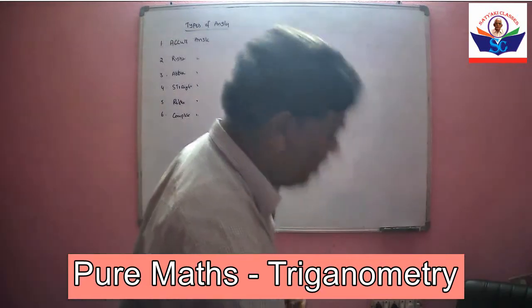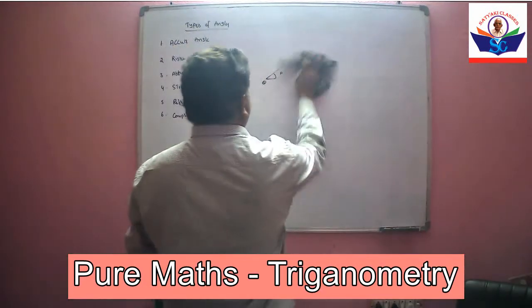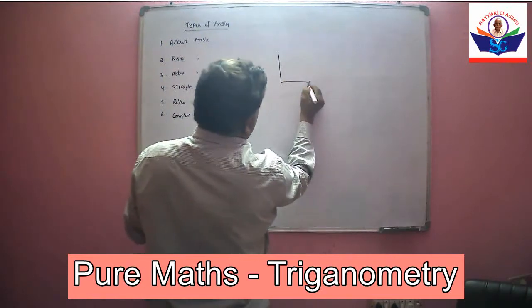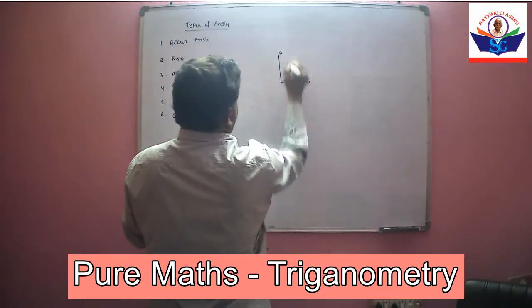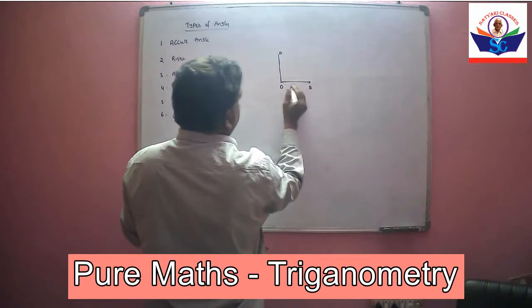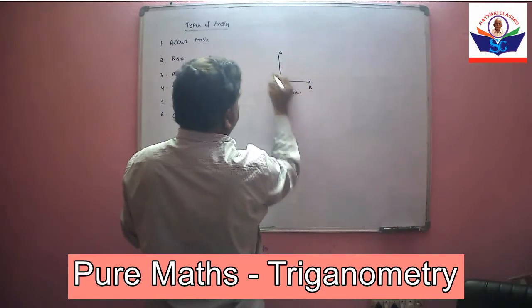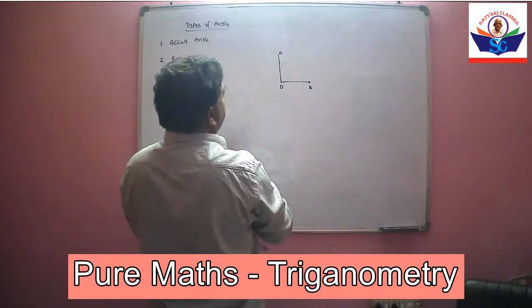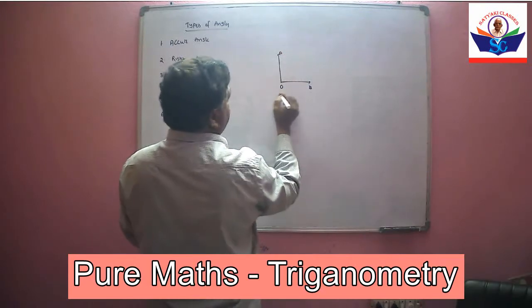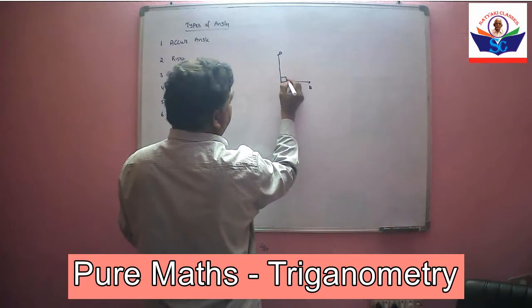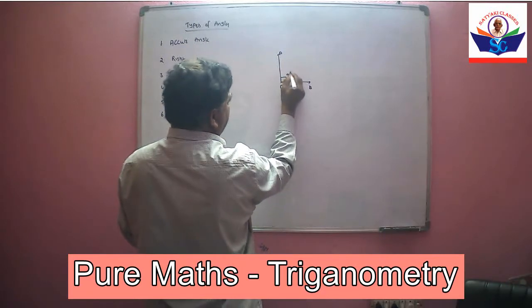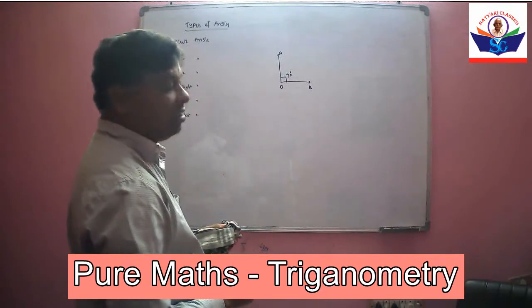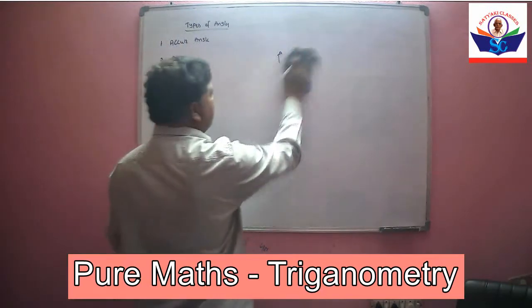Second one is right angle. This is side 1, this is side 2. If the angle between two lines is 90 degrees, then it is called right angle.